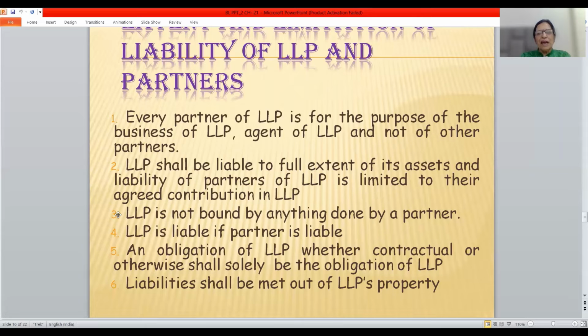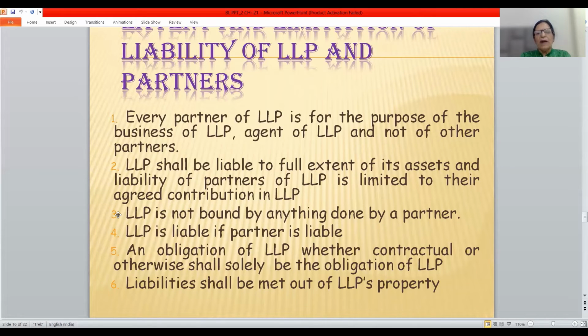The LLP shall be liable to the full extent of its assets, and the liability of the partners of the LLP is limited to their agreed contribution. So there is the limited liability concept in the case of LLP. Every partner is liable up to the amount of the agreed contribution. In case he has contributed his agreed contribution in the LLP, then his liability will be nil.